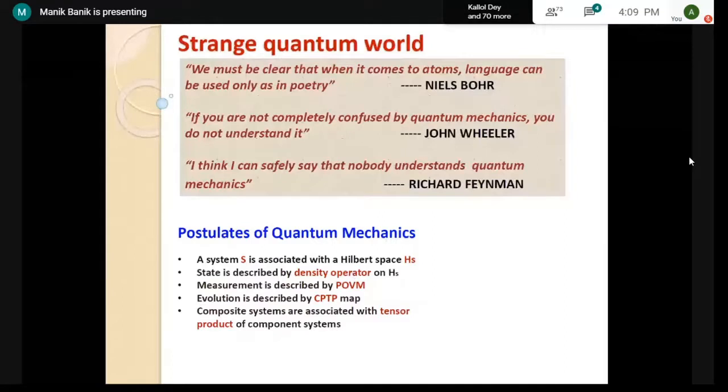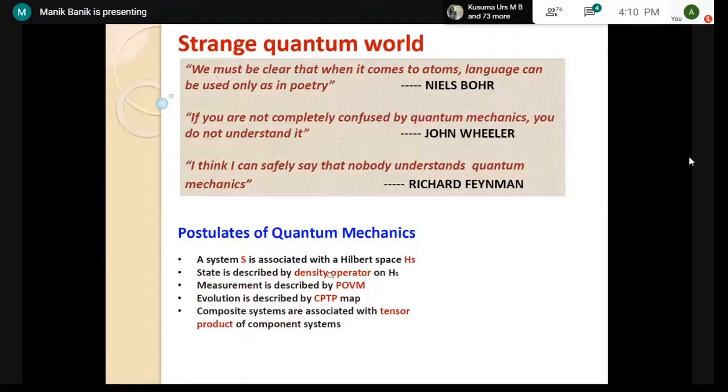In classical physics, Newtonian physics, a state is nothing but a point in phase space. In statistical mechanics, a state is nothing but a probability distribution on phase space, and this partition function, depending on the scenario, can be of different kinds: canonical, grand canonical, or microcanonical. But in quantum mechanics, the notion of state is given by a density operator.